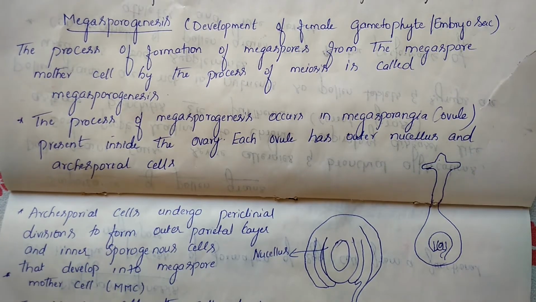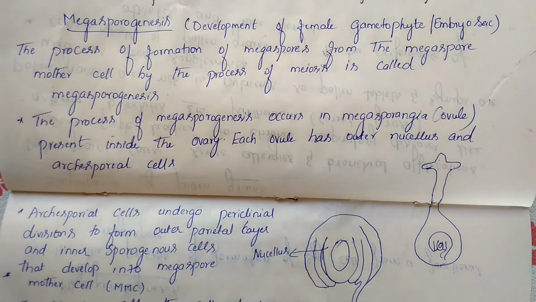In our previous class, we discussed the structure of the megasporangium. That is nothing but the ovule. In that structure, we saw that the embryo sac will be present, nucellus will be present, integuments will be present, two polar nuclei will be present, all the parts will be present, and it is one of the important questions, as I mentioned in my previous class also.